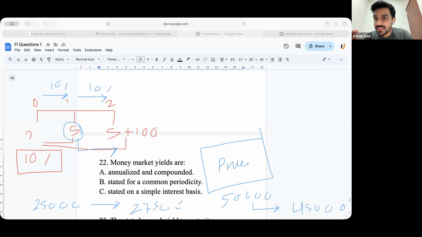So money market securities, they work on simple addition and subtraction. Am I clear? Always make sure you remember this. आप subtraction करोगे इसको बोलोगे discount yield. आप addition करोगे इसको बोलेंगे add-on yield. Discount yield and add-on yield clear है सबको? Yes, sir.